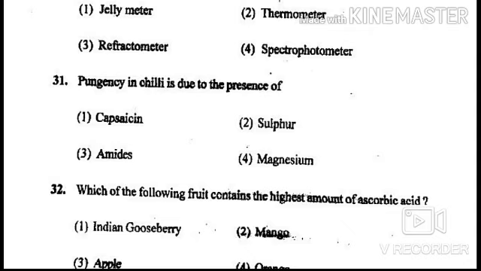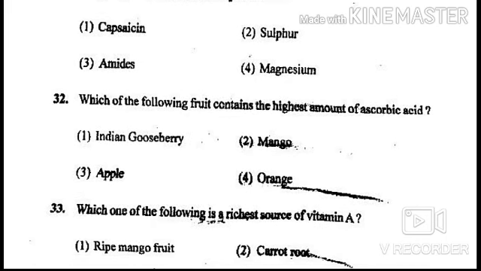Next question is, which of the following fruit contains the highest amount of ascorbic acid? Options are Indian gooseberry, mango, apple, and orange. Answer of this question is Indian gooseberry. Indian gooseberry contains the highest amount of ascorbic acid.